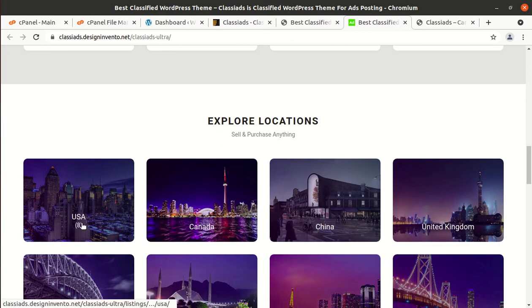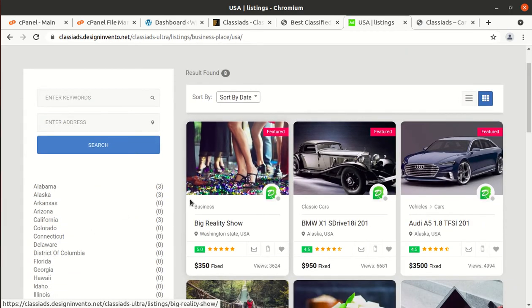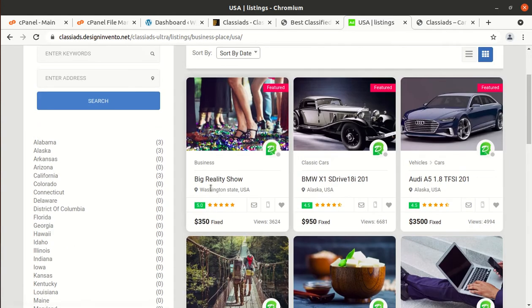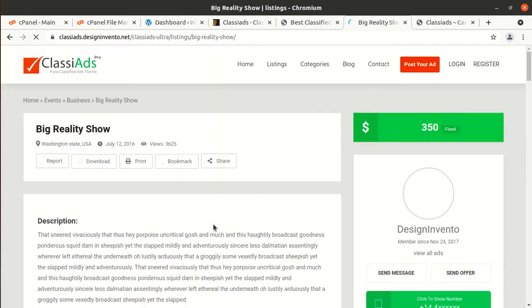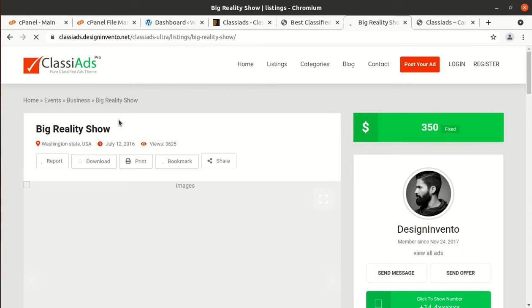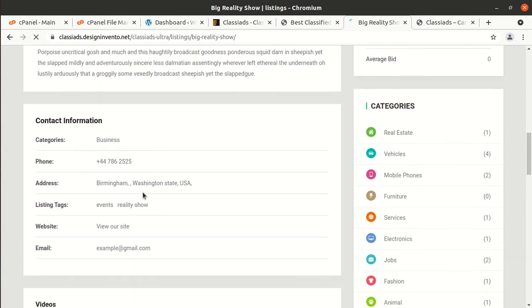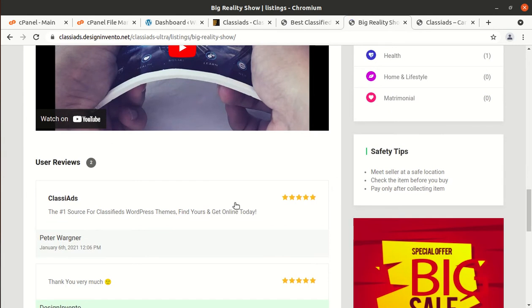And if we talk about the inner pages, they have also been built very aesthetically, and they present the content in a very serious and to-the-point manner. I am showing you a single listing. This is a single listing page, and it has all the information available on the page which a classified ads type website should present.